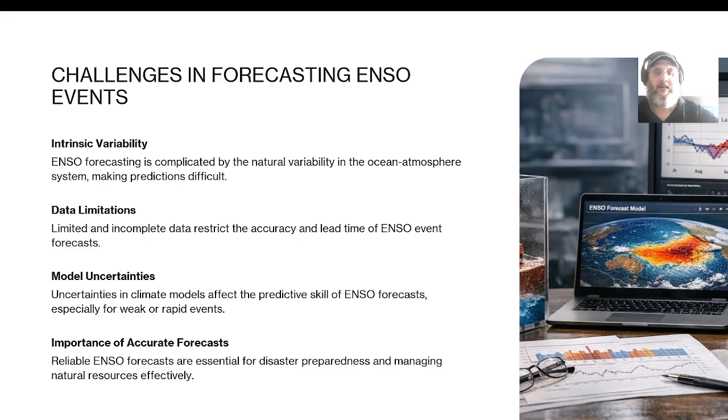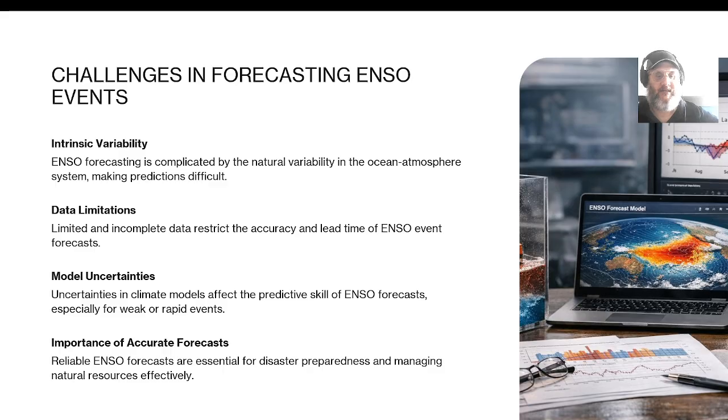Challenges in forecasting ENSO events. Intrinsic variability. ENSO forecasting is complicated by the natural variability in the ocean-atmosphere system, making predictions difficult. Data limitations. Limited and incomplete data restricts the accuracy and lead time of ENSO event forecasts.